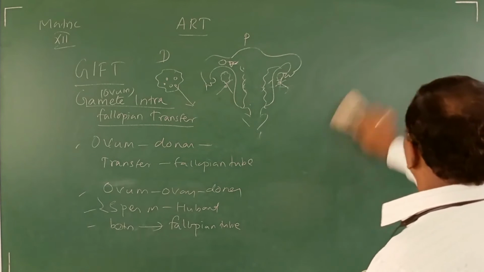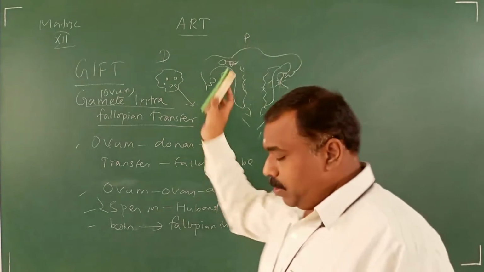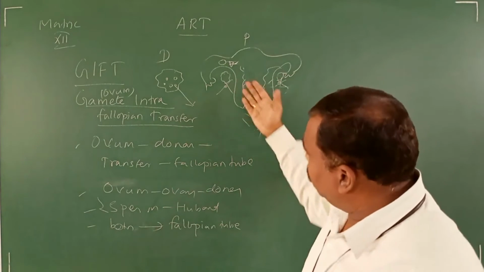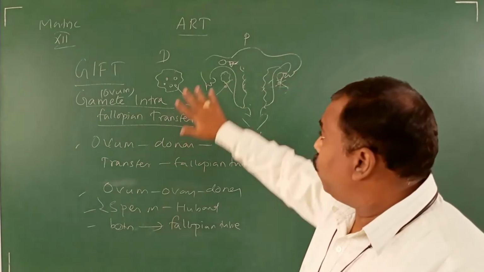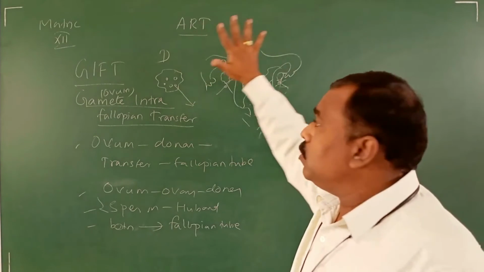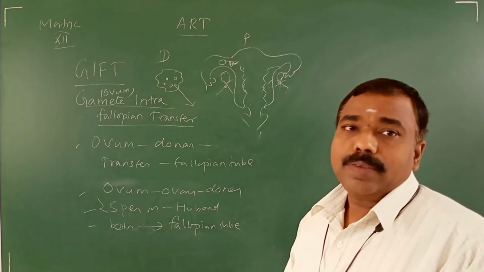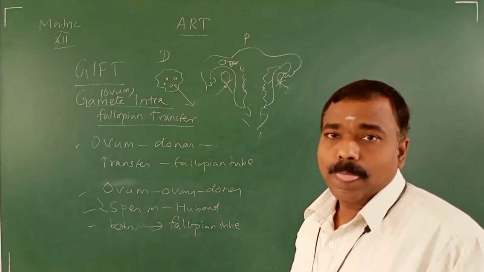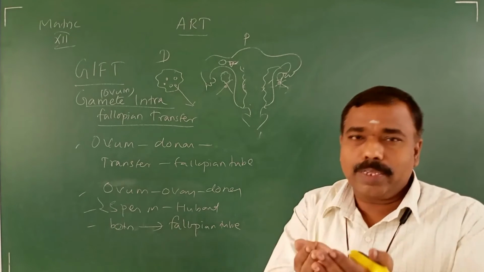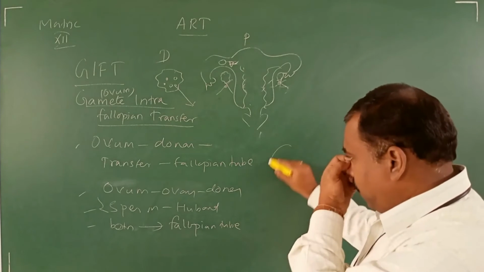For some women, everything is normal. The ovary produces the egg. Within the fallopian tube, fertilization may occur. The fallopian tube is normal, the uterus also normal. It gets implanted. But the problem is that some infertile women produce a hard egg. What is the meaning of hard egg? The outer covering of the egg.